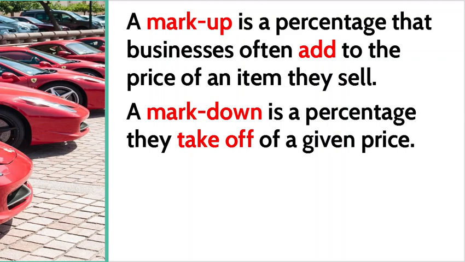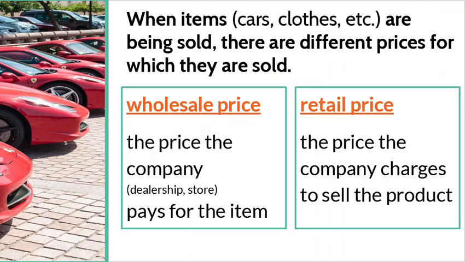Second definition you see is a markdown. A markdown is a percentage they take off a given price. So that would be something similar to a discount. If you need additional time to write those definitions down, pause the video, and when you're finished, hit play. When items such as cars, clothes, etc. are being sold, there are different prices for which they're sold.